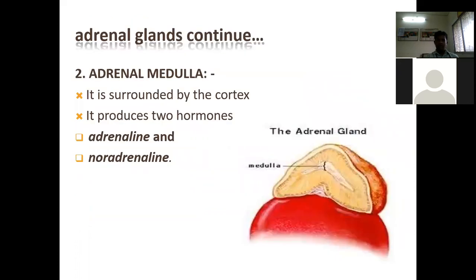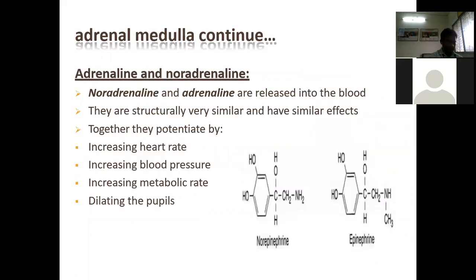Adrenal medulla: it is surrounded by the cortex. It produces two hormones, adrenaline and noradrenaline. Noradrenaline and adrenaline are released into the bloodstream. They are structurally very similar and have similar effects.